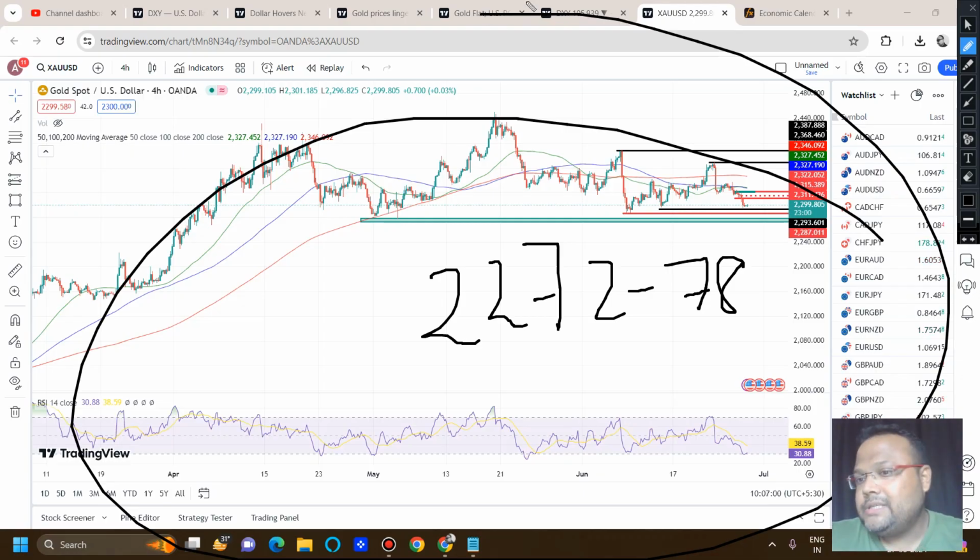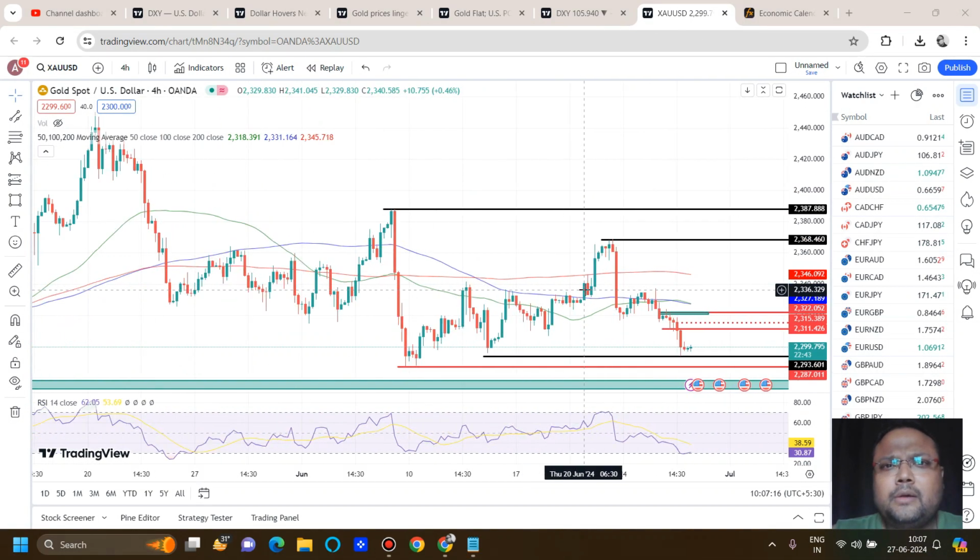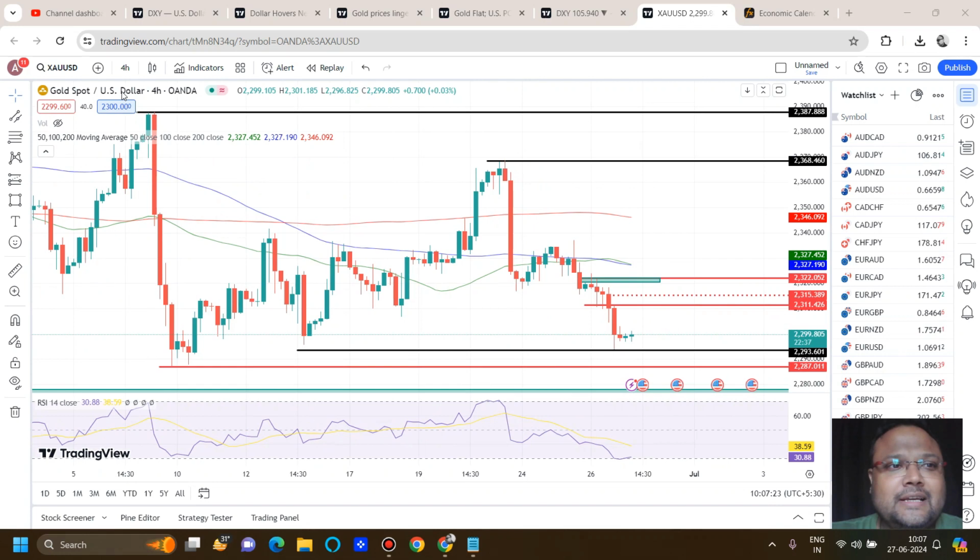On the daily chart, we can see that the market has formed a lower high. So we cannot expect a complete trend reversal in the absence of a fundamental factor, because fundamentals provide direction to the market. But at least we can expect a good bounce around this area. But before the US session, the chances of the market hitting 2272, 2278 are very less. So let's wait and watch how the market reacts.